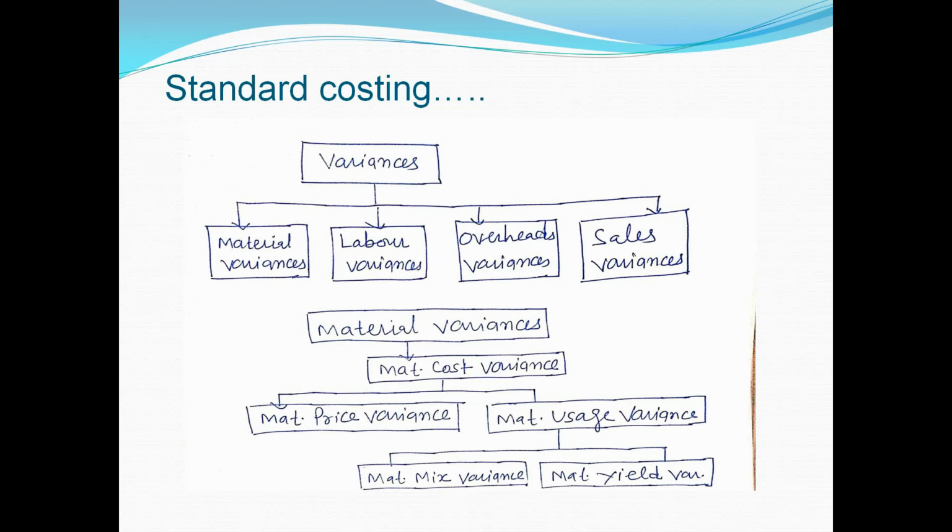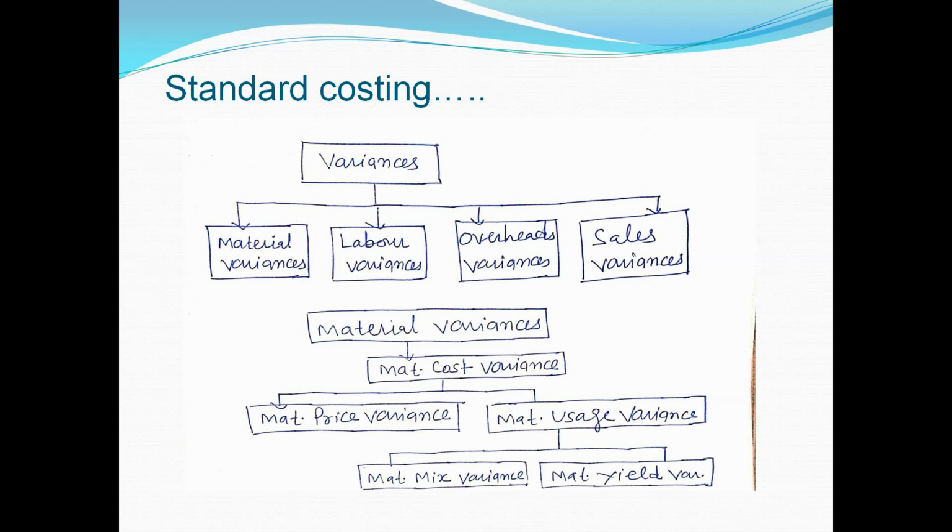In labor variances, standard cost of the labor compared with the actual cost of the labor causes variances. Similarly, in overhead variances, standard cost of the overheads compared with the actual cost of the overheads causes variances.